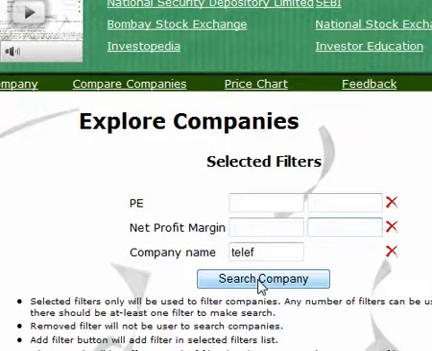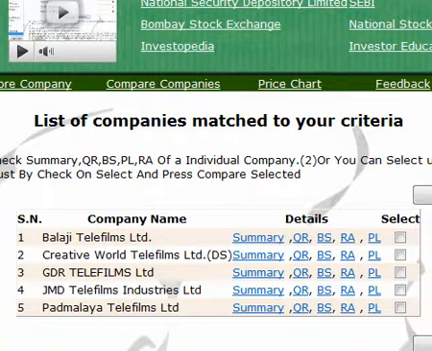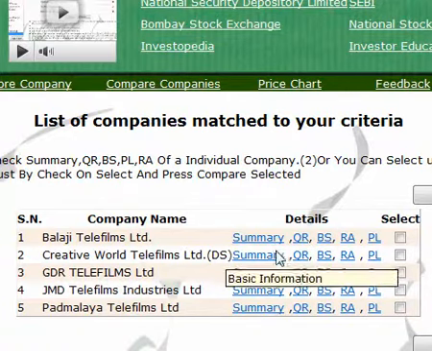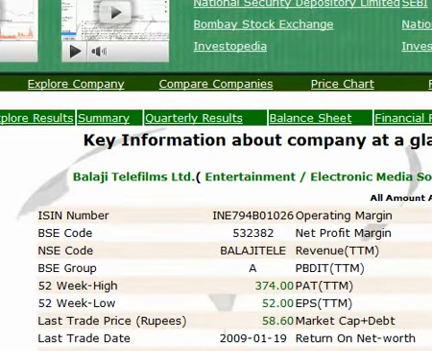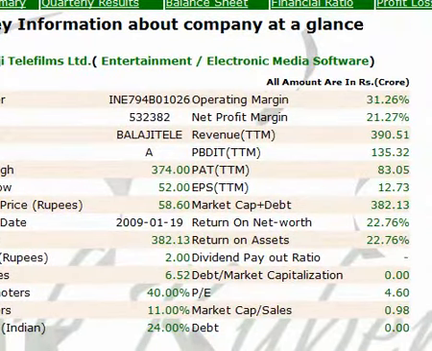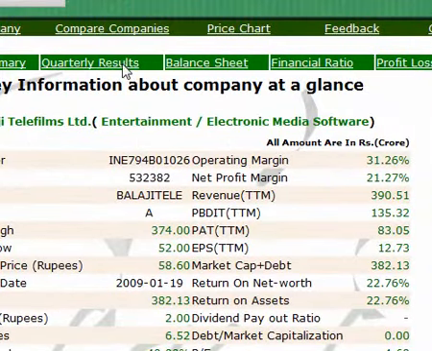From this page we can go for an individual company summary. Let's say we want to have the summary of Balaji Telefilm. So we can see the Balaji Telefilm summary. This is a snapshot of the company which gives basic details, and we can also see the capital changes that happened in Balaji Telefilm. From here you can go to the quarterly results page, which will tell us the quarterly results declared by the company. We show 4 quarters at a time, and one can click on the next quarter to see the previous quarters, and so on.